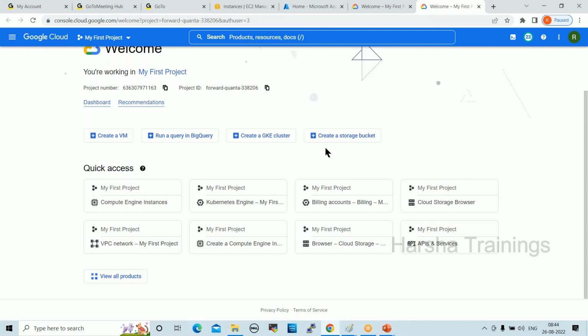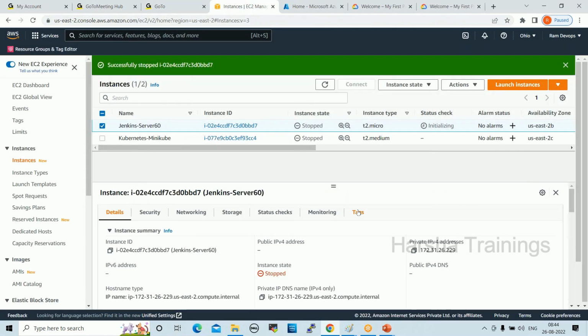Currently these 3 are leaders. AWS is in first place, Azure is in second place, GCP is in third place. Why are we going to learn 3 platforms here? Only one platform is enough, right? Currently, most of the project teams are using at least 2 platforms. If you are good in 3 platforms, you can handle any platform. All the platforms have the same functionality, but different terminology that we have to understand.